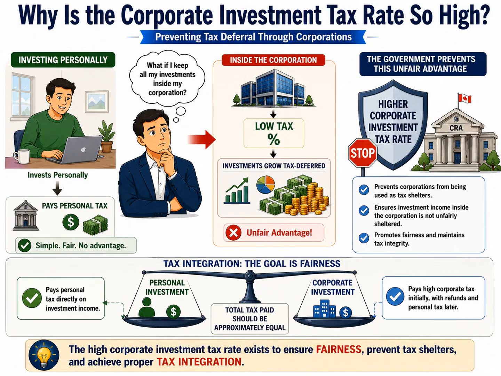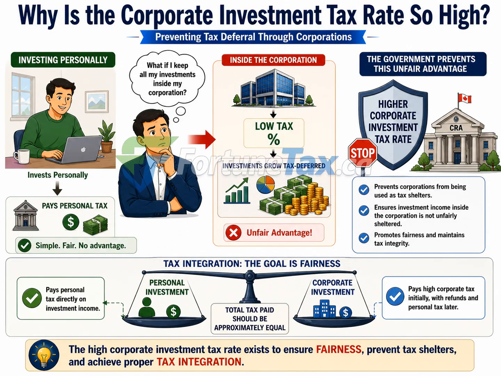One of the most common questions in Canadian corporate taxation is, why is the tax rate on investment income so high? At first glance, it may seem unfair that a corporation pays close to 50% tax on investment income, while active business income can qualify for much lower tax rates. However, there is a very important reason behind this difference.